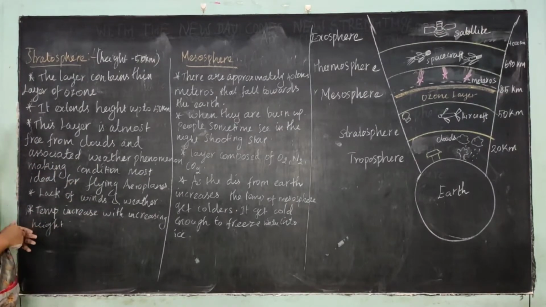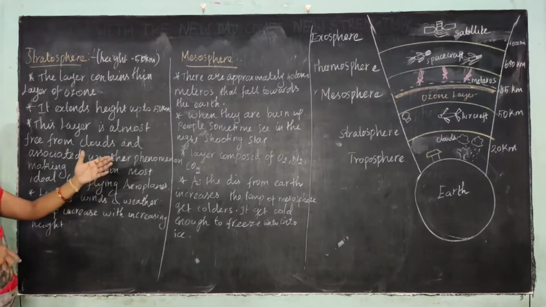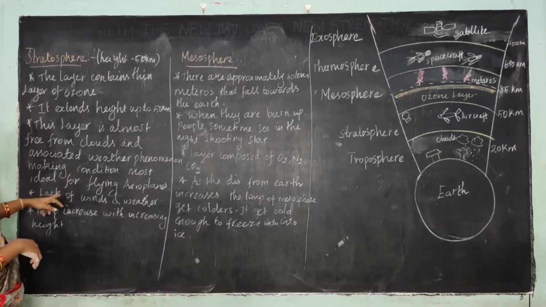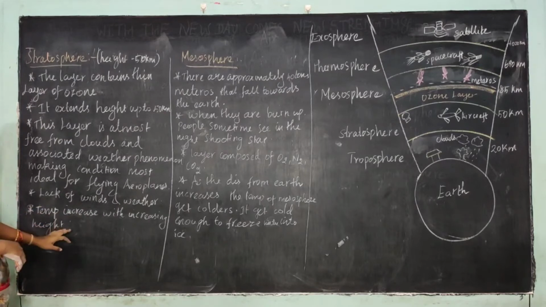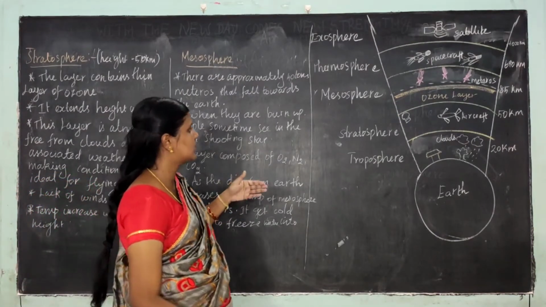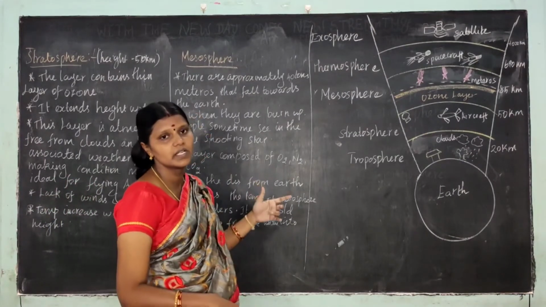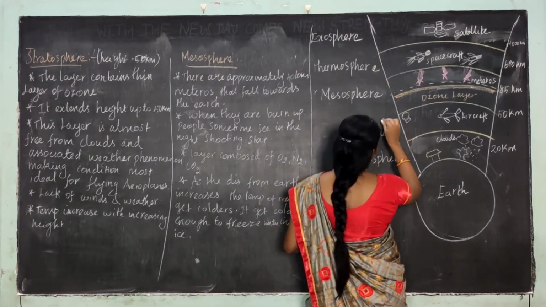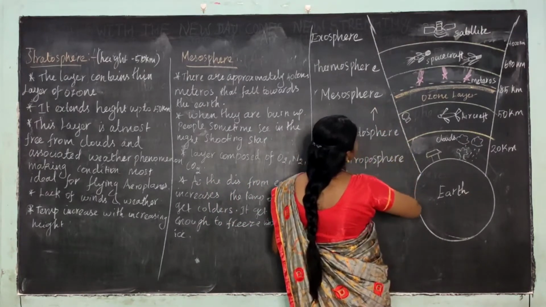And next, lack of winds and weather. This layer contains a lack of winds and weather, and the temperature increases with increasing height. The temperature increases with increasing height.